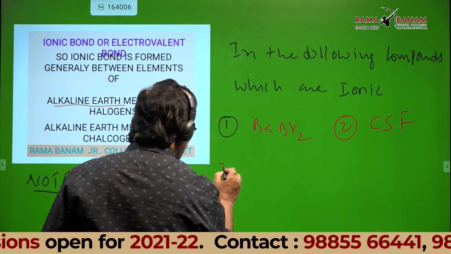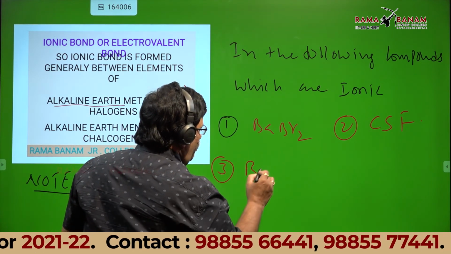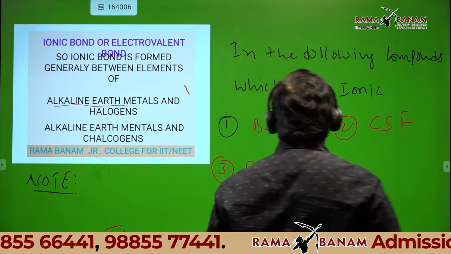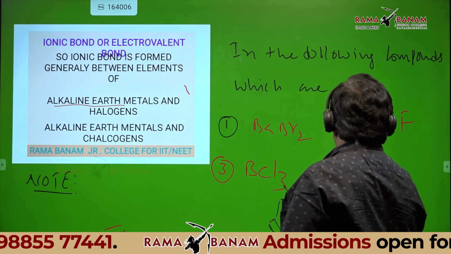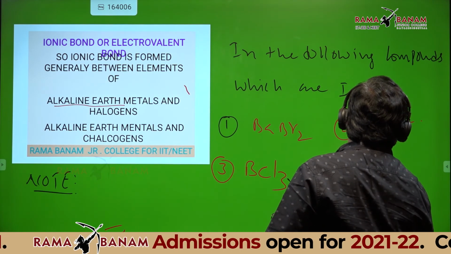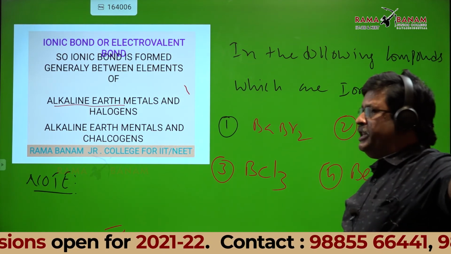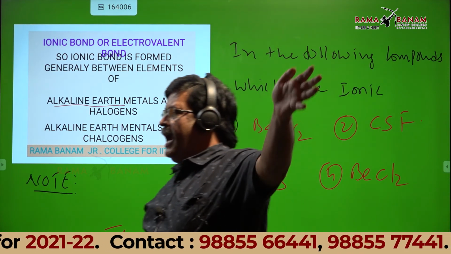Third one, boron trichloride. Fourth one, beryllium chloride. What I want is, in these 4 compounds, which are ionic?